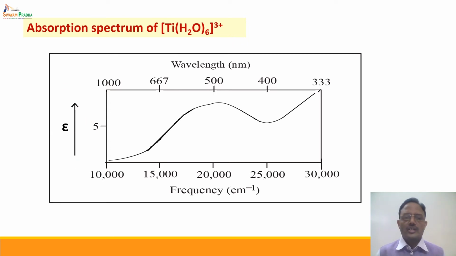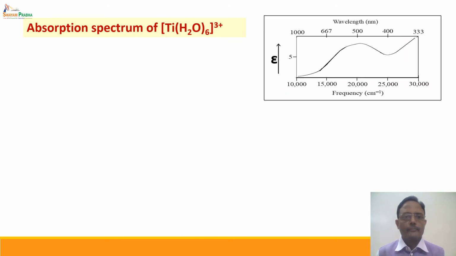Now let us discuss the properties of this spectrum in detail. We will discuss the properties on 4 lines one by one. Let us discuss them. The first property of this spectrum is the position of the band.